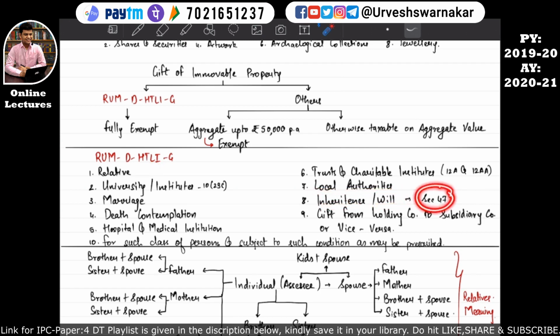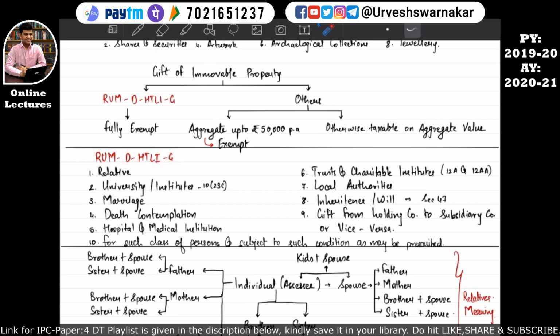This section 47 we will study under the income from capital gain head. G stands for gift from holding company to subsidiary company or vice versa, and 10 stands for miscellaneous, that is the government will describe the class of person and subject to such condition as may be prescribed. Even if you don't remember this, you have to remember this Ram D Hatley Ji.